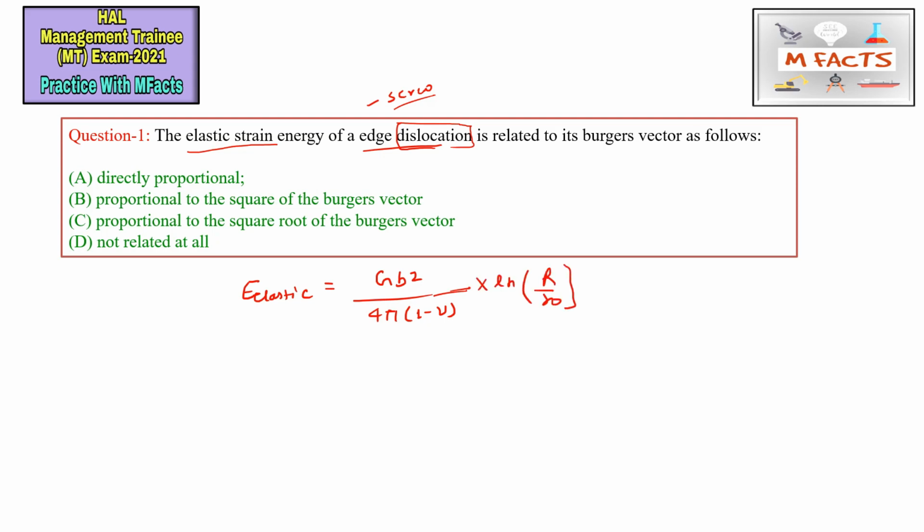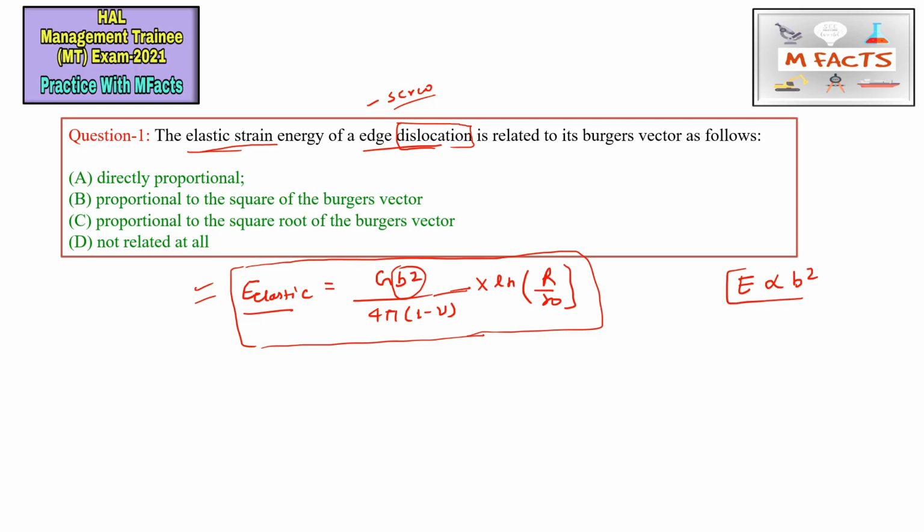There is a derivation for this formula, which I will not do. You can find it in the Dieter book or in Vijendra Singh. This is a very important formula, and in this question they are asking how this elastic strain energy is related to the Burgers vector. The elastic strain energy is E proportional to b square, meaning it is proportional to the square of the Burgers vector.